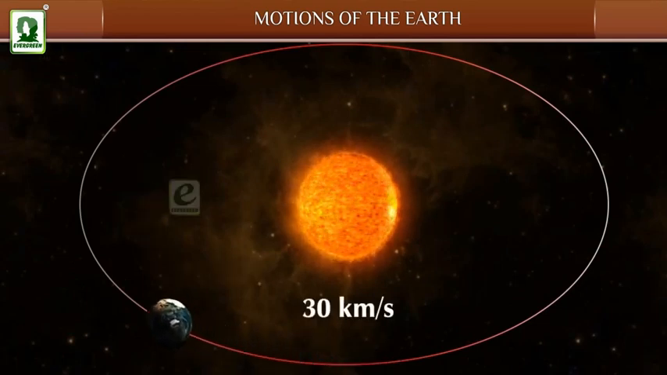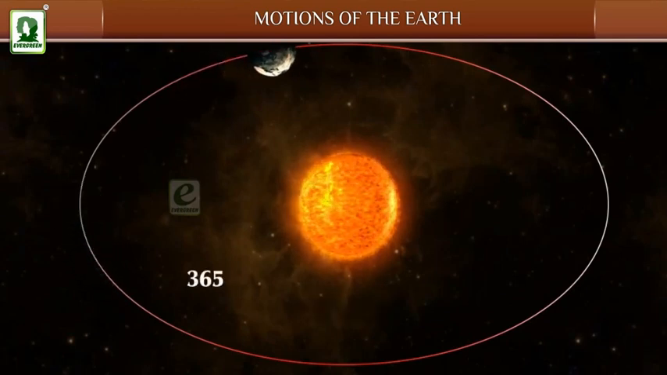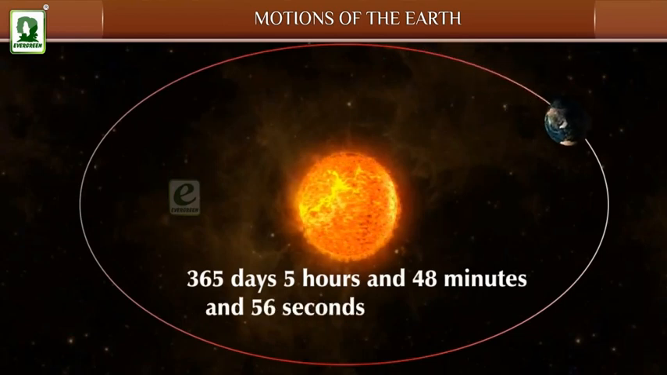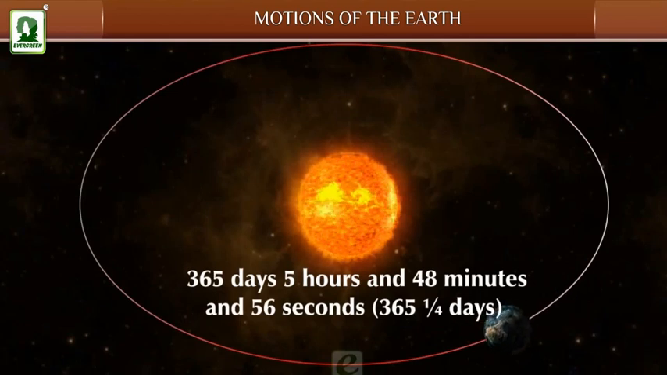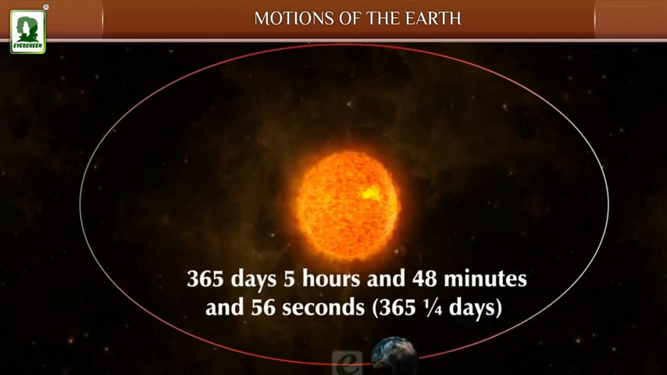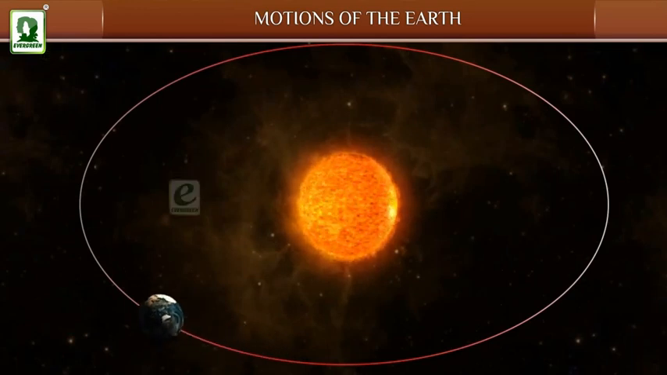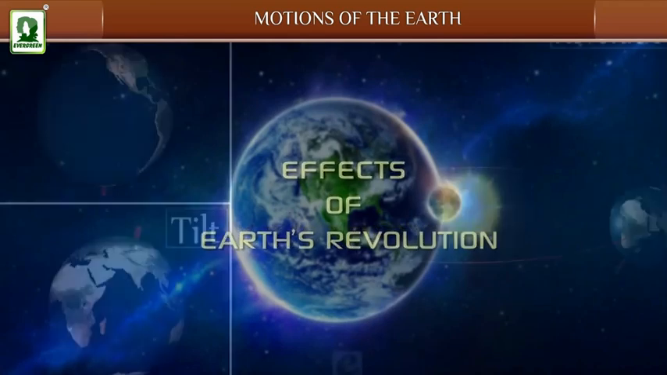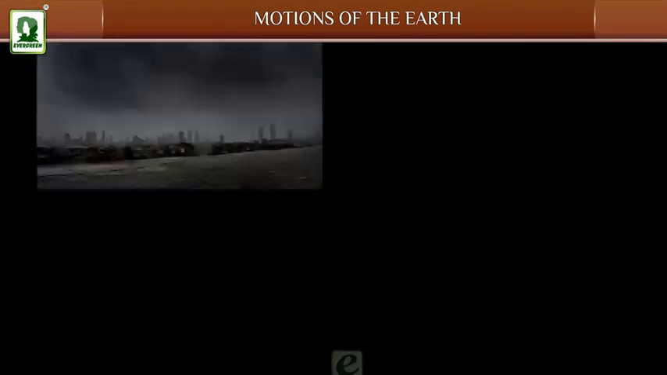At the speed of 30 kilometers per second, the Earth takes 365 days, 5 hours, 48 minutes and 56 seconds, or 365 1/4 days, to complete one revolution around the Sun. Thus, revolution is an annual movement. Effects of Earth's revolution. It causes variation in the length of day and night. It causes seasons.